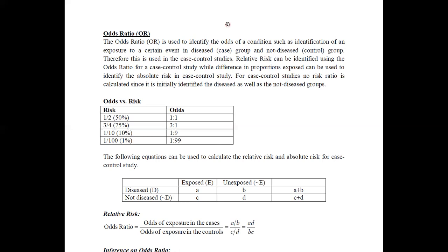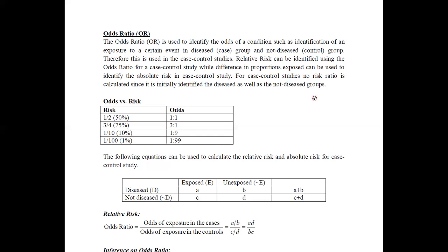For the cohort study, in general we are using the risk ratio, but for case control studies, in general we are using the odds ratio. In case control studies also, you can identify the relative risk as well as the absolute risk. Relative risk can be identified using the odds ratio, and the difference of proportion exposed can be used to calculate the absolute risk in the case control study.